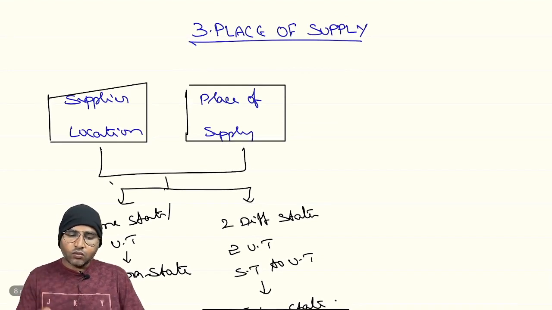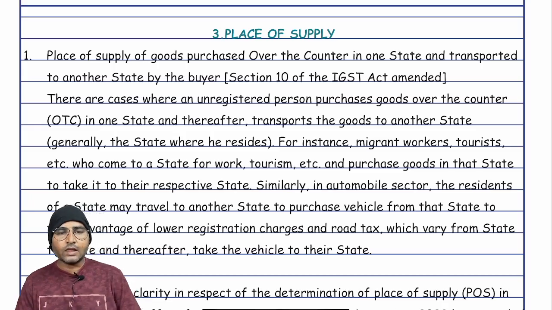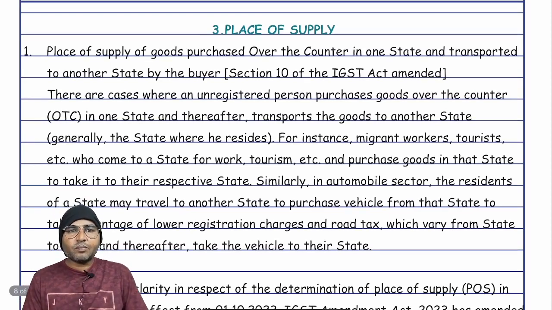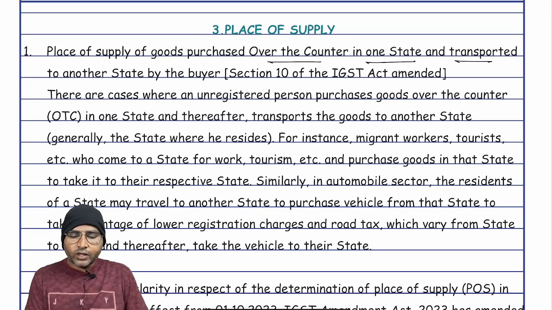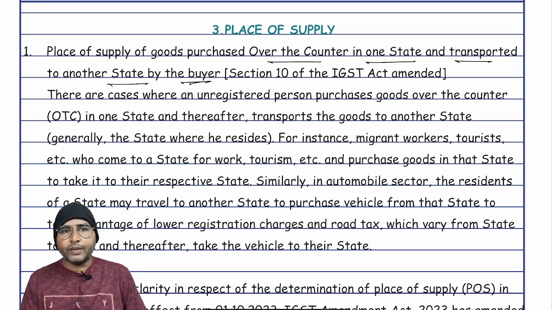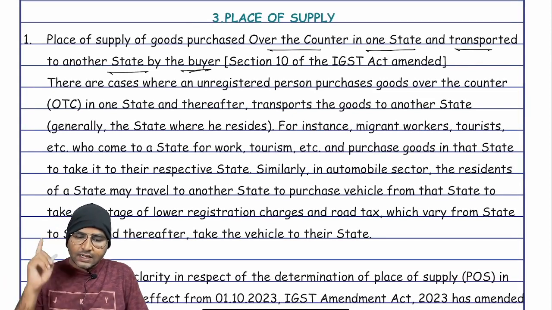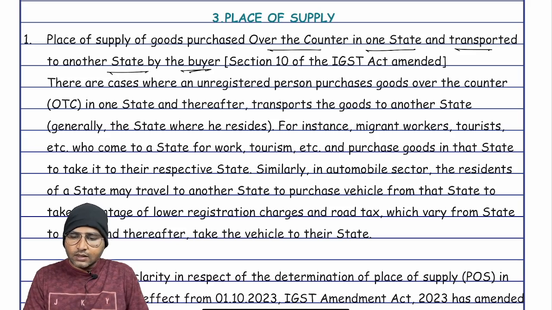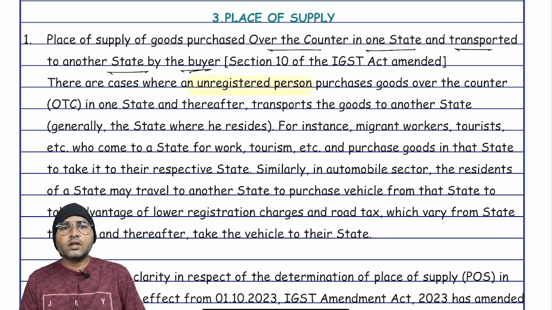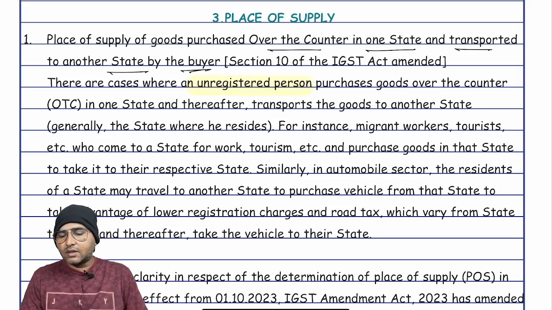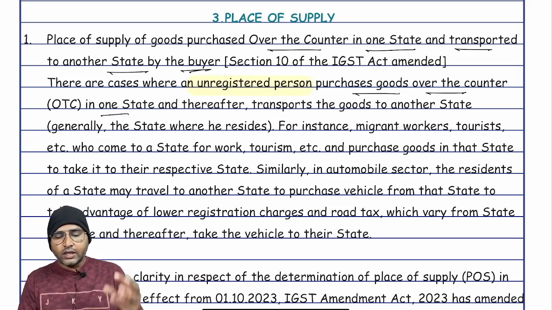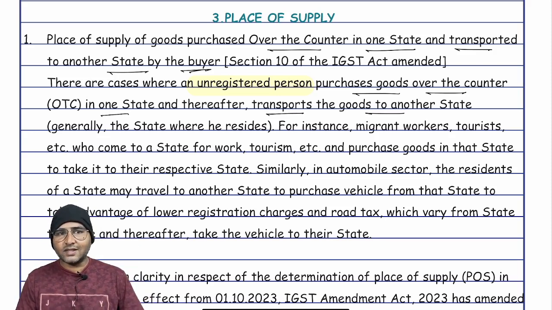Right? Now, what is an amendment area? The first case: place of supply of the goods purchased over the counter in one state and transported to another state by the buyer. So there are cases where unregistered persons, please underline the word unregistered persons, purchase the goods over the counter in one state and thereafter transport the goods to another state.